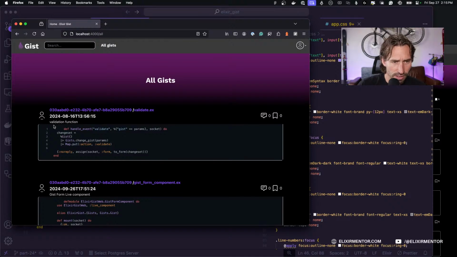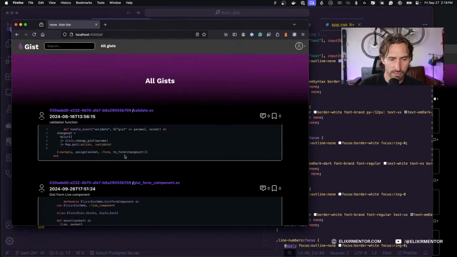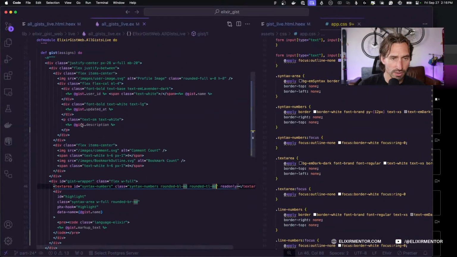So that's rounded, and we need some space on our, let's see, padding, margin bottom. We need some margin underneath our, let's see. Oops, I want the VS Code.